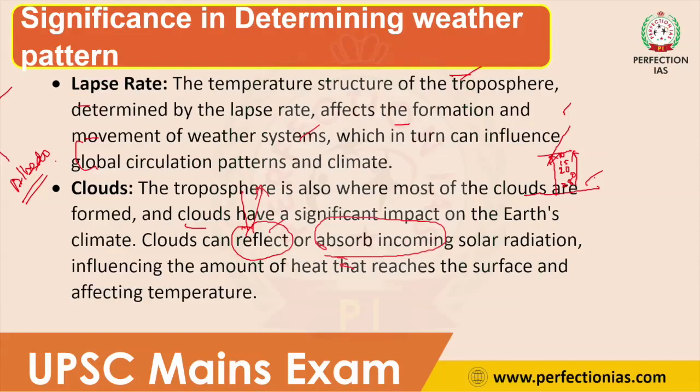Because of this, cloud can reflect as well as absorb the incoming solar radiation. By that, it can influence the amount of heat that reaches the surface, affecting temperature. So cloud plays an important role in determining the temperature of a region. This is also one of the important significances of troposphere.